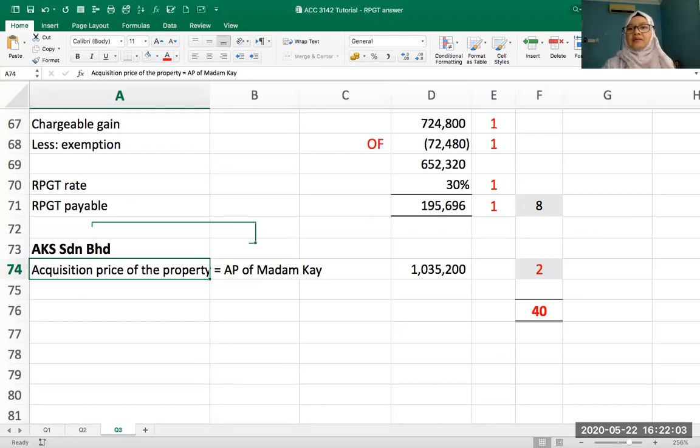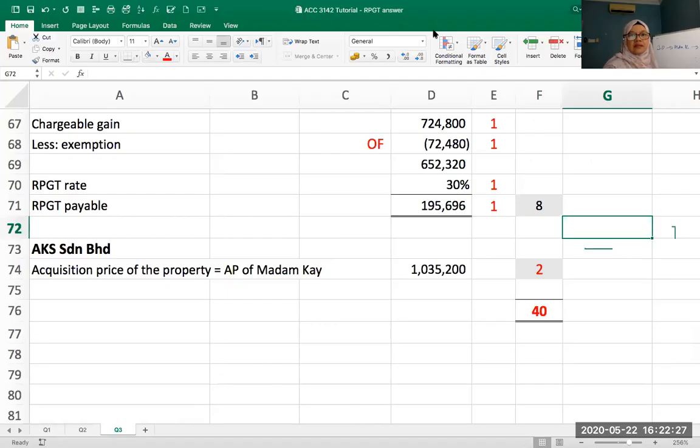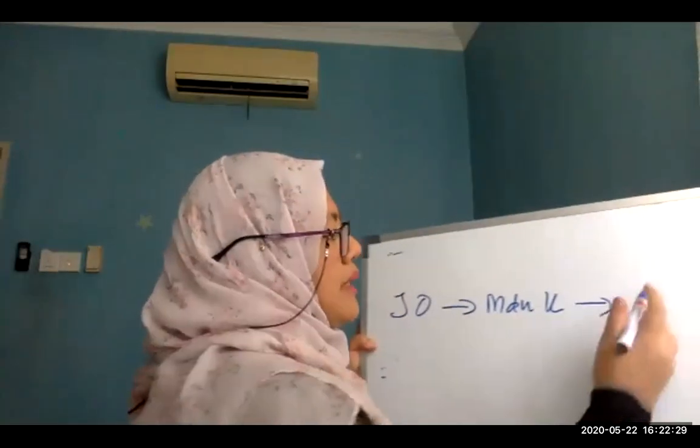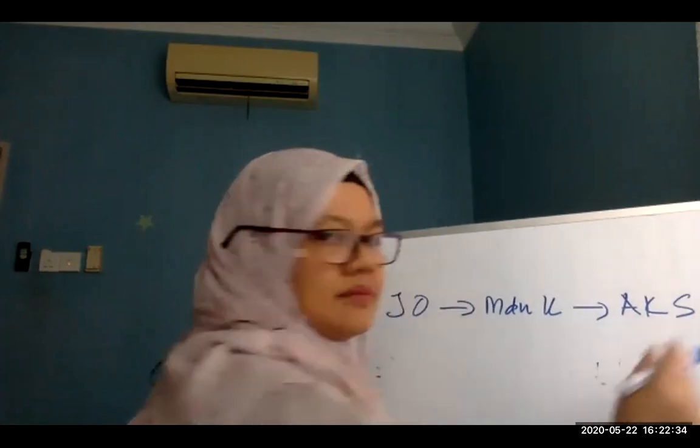You're talking about the property. Look back. Do you see? John O gave the property to Madam K. Madam K gave it to AKS, AKS Indian Berhad. The property.